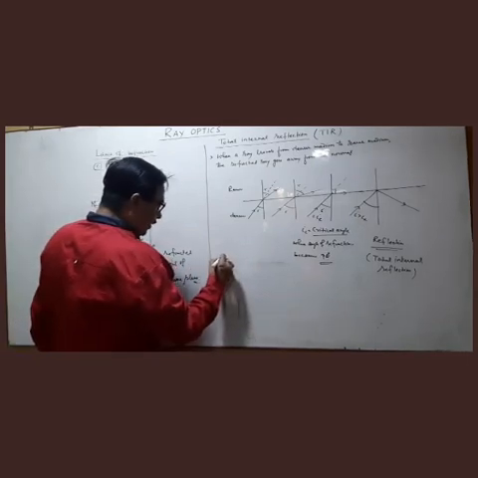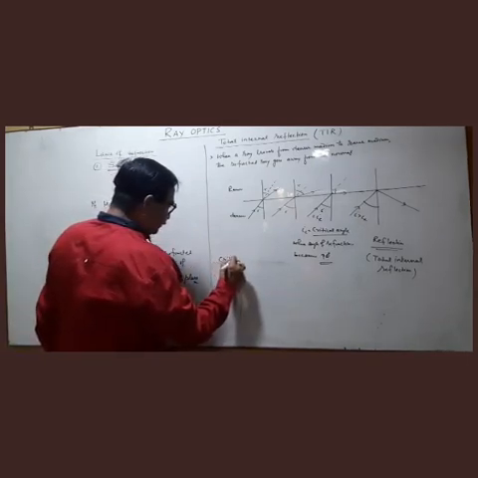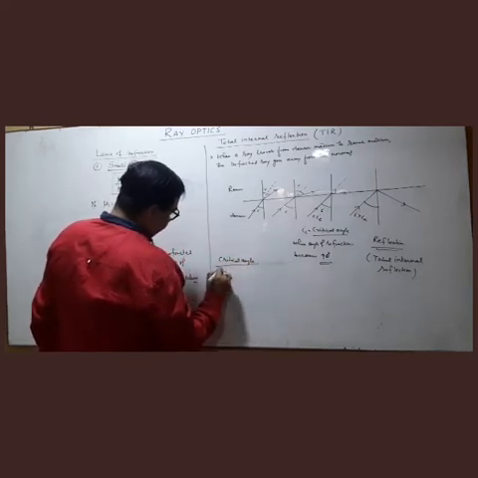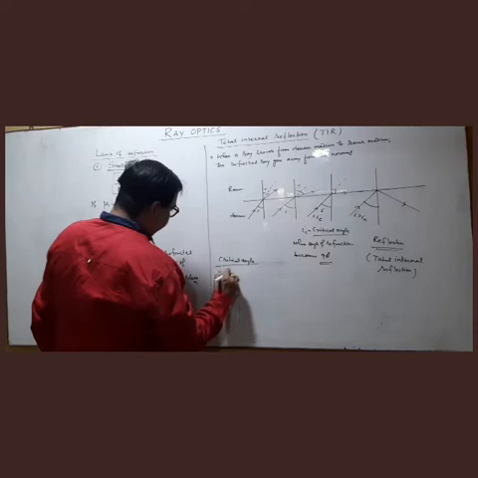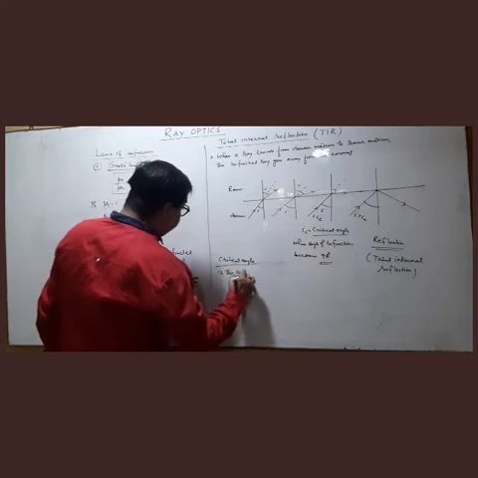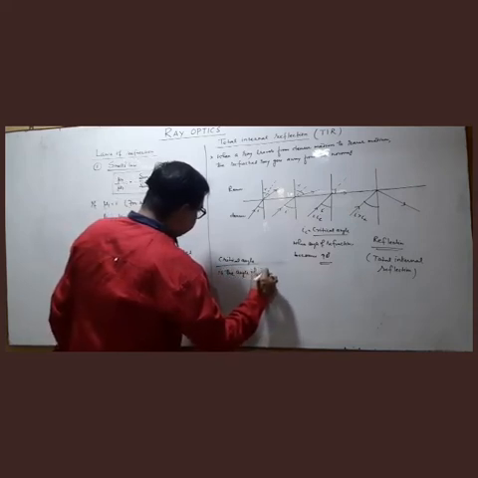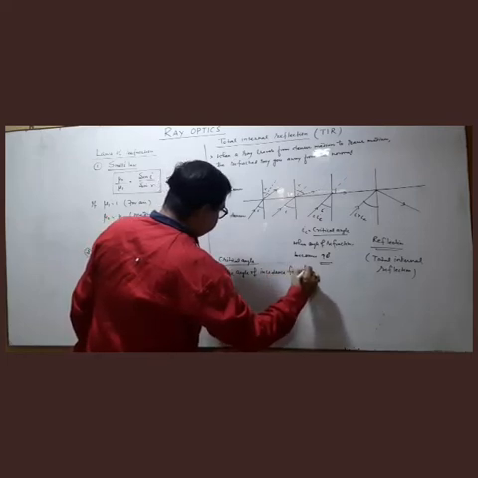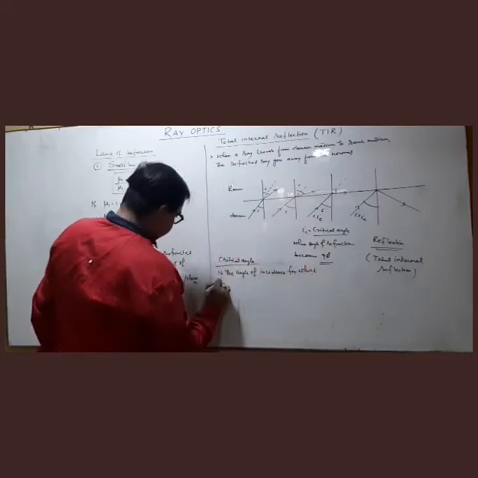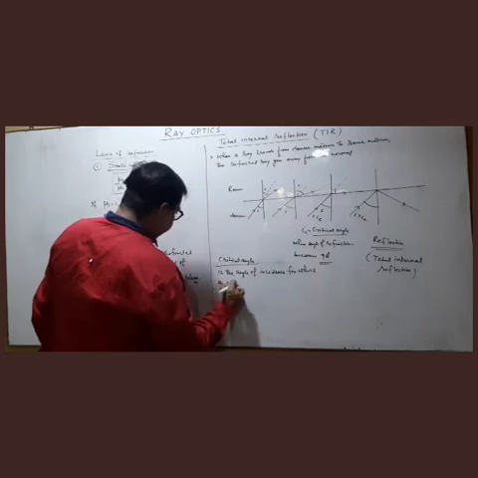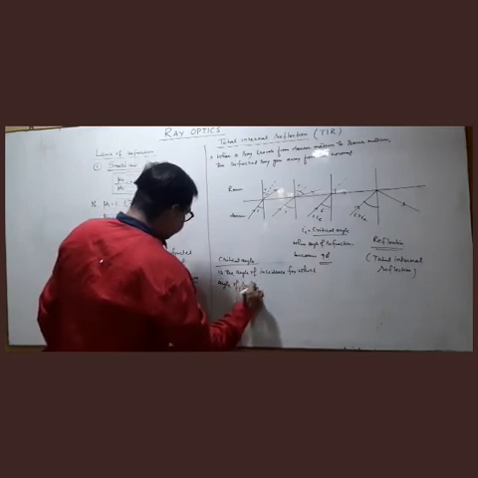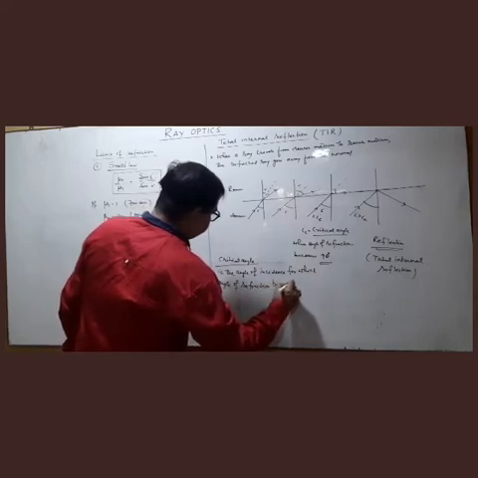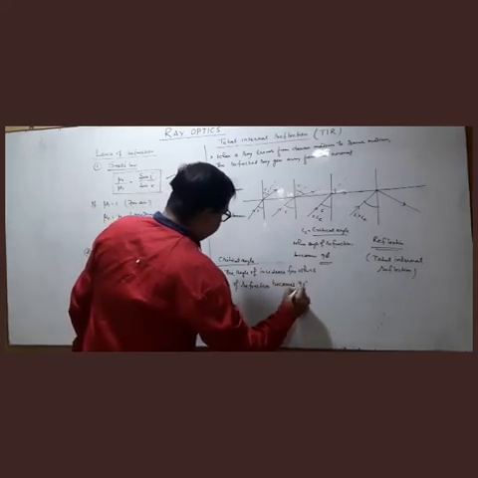One is critical angle. Critical angle is the angle of incidence for which angle of refraction becomes 90 degree.